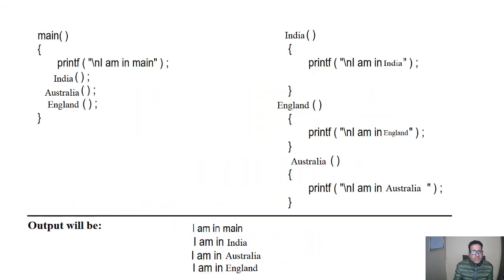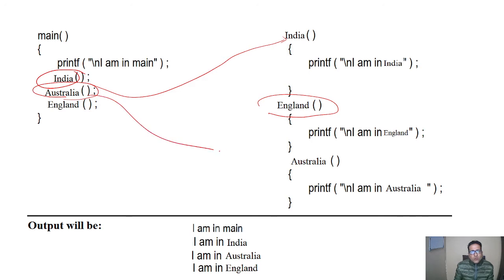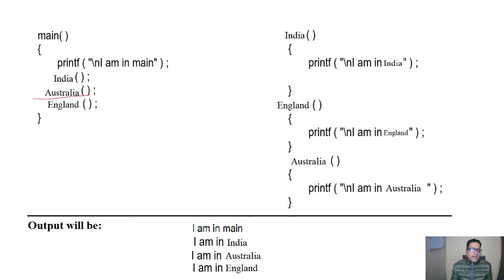You can see this example here. India is called first and defined first. Next Australia is called, but we have defined England. There is no problem, it will go to this part. Here we are defining Australia at the third place and calling it at the second.